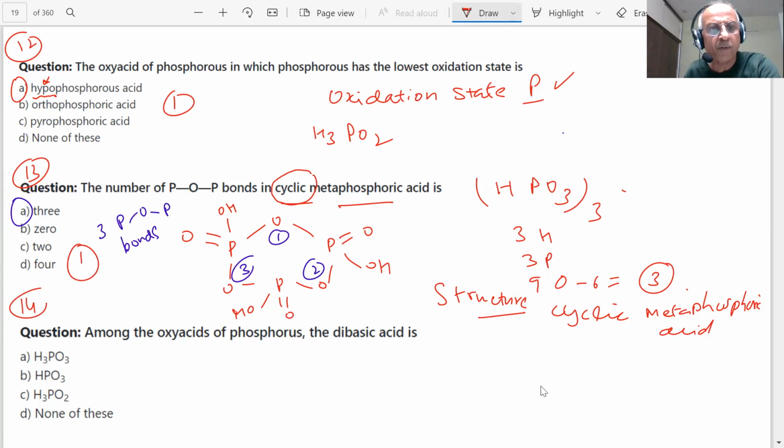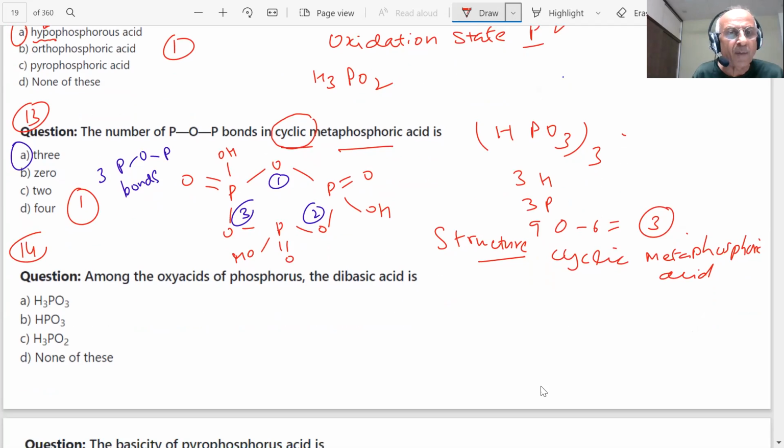Next question is coming, student. Among the oxyacids of phosphorus, the dibasic acid is. How many are given? H3PO3. What is the structure of that? It is dibasic. Which one is HPO3? HPO3 we have just seen. That is the cyclic form of that, HPO3.